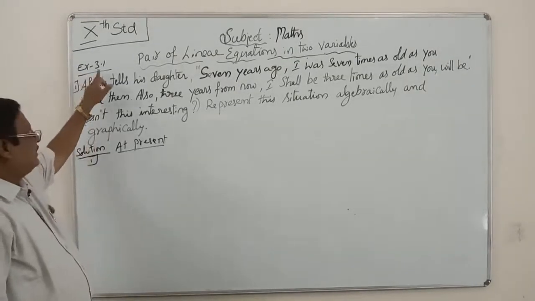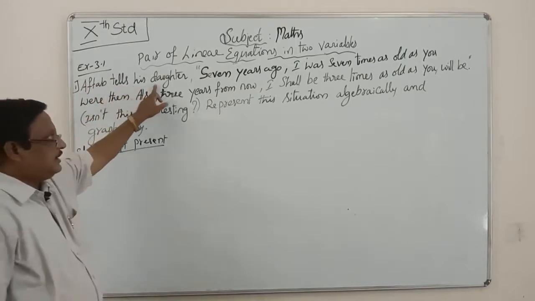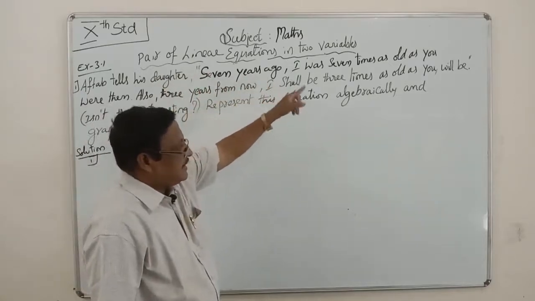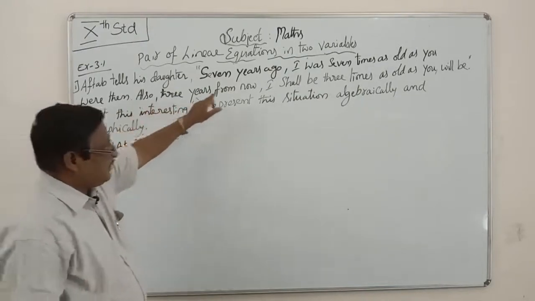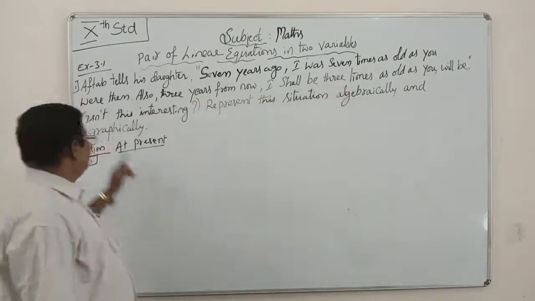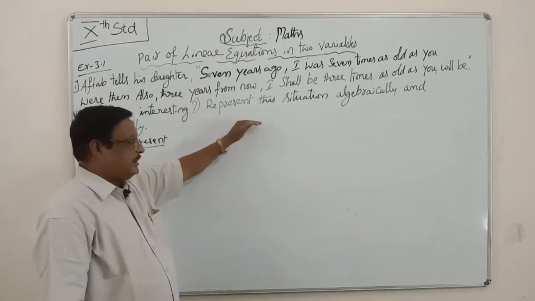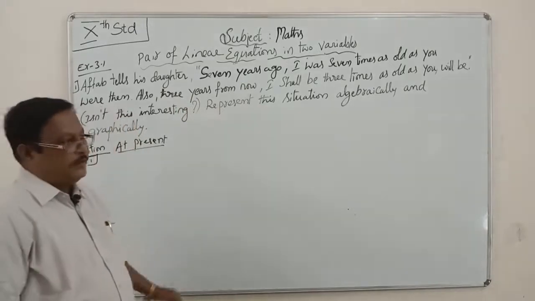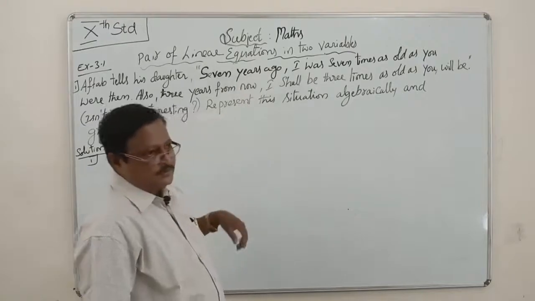In exercise 3.1, the first problem: Aftab tells his daughter, "Seven years ago I was 7 times as old as you were. Also, 3 years from now I shall be 3 times as old as you will be." This is an interesting one. Represent this situation algebraically and graphically. Graphically means you have to draw it in a graph. Algebraically means you have to find the algebraic expressions for these ages.